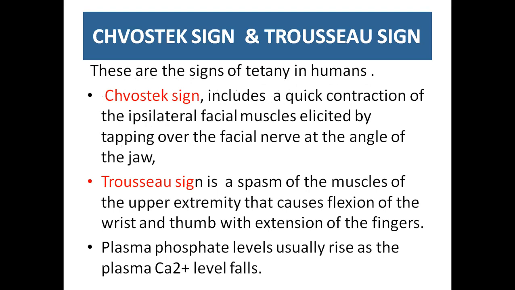Chvostek and Trousseau signs. These are the signs of tetany in humans. Chvostek sign includes a quick contraction of ipsilateral facial muscles elicited by tapping over the facial nerve at the angle of the jaw. Trousseau sign is a spasm of the muscles of the upper extremity that causes flexion of the wrist and thumb with extension of the fingers. Plasma phosphate level usually rises as plasma calcium level falls. It causes tetany.